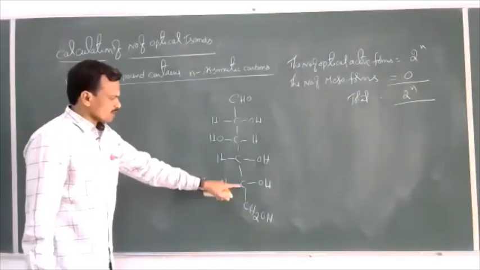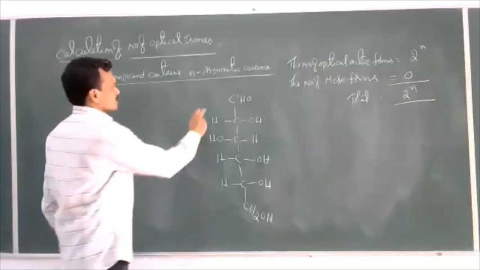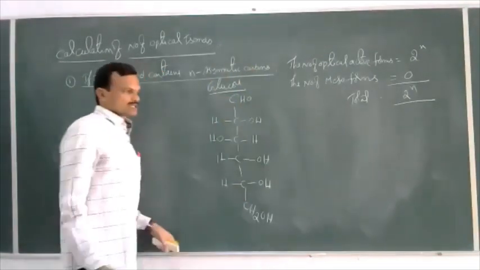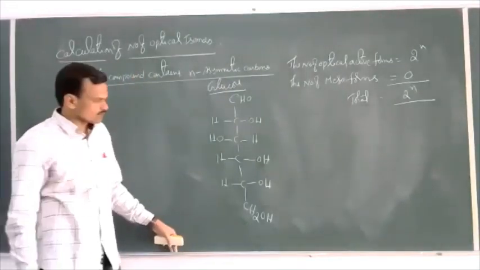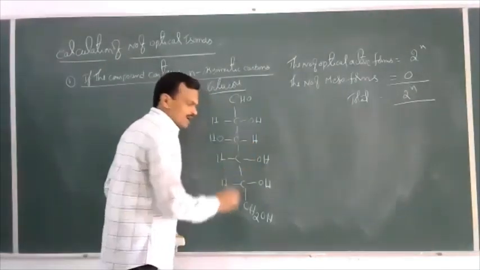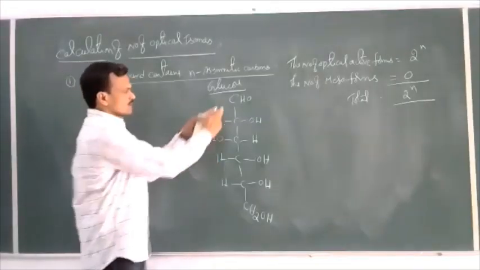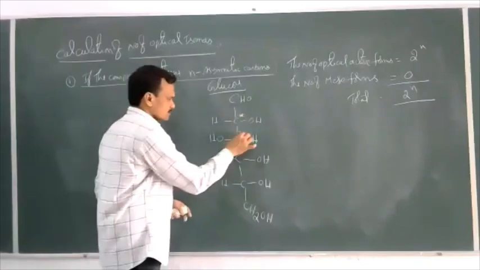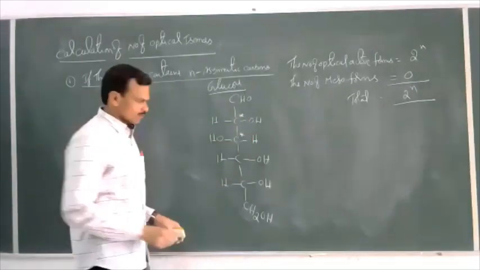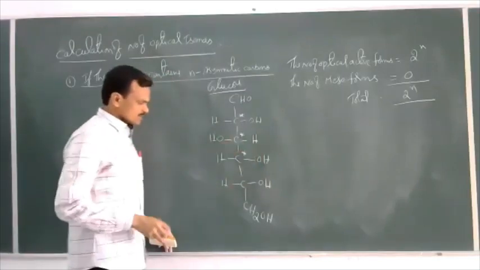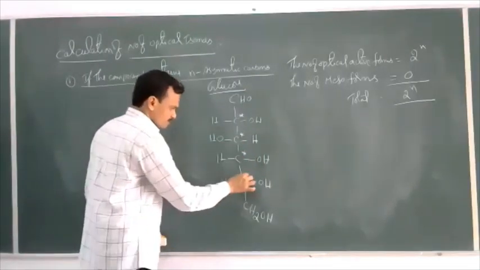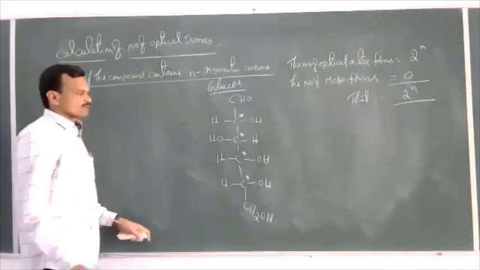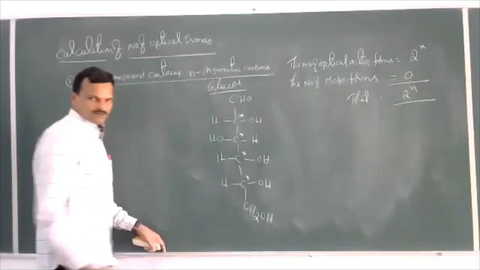So this is a molecule with 1, 2, 3, 4, 5, 6 carbons. This is nothing but the structural formula of glucose. Then here how many chiral carbon atoms are present? This is not a chiral carbon. This is a chiral carbon atom, and here this is a chiral carbon atom. So this is a chiral carbon atom. This is another chiral carbon atom. So totally there are 4 chiral carbon atoms.